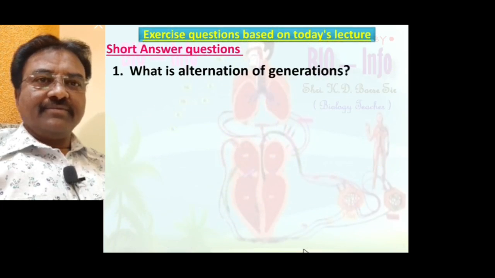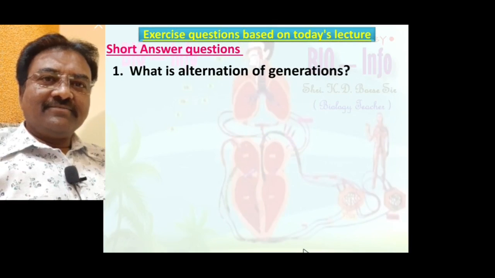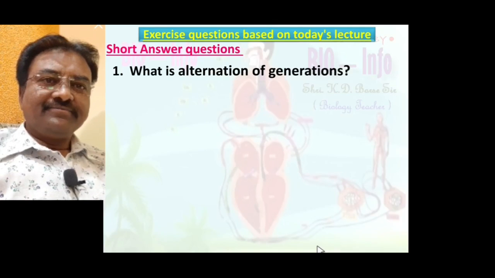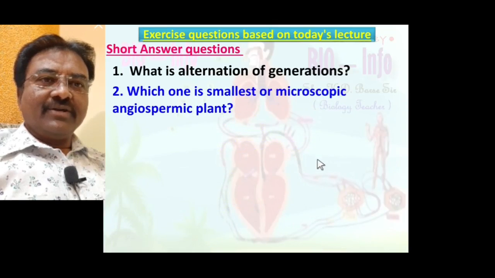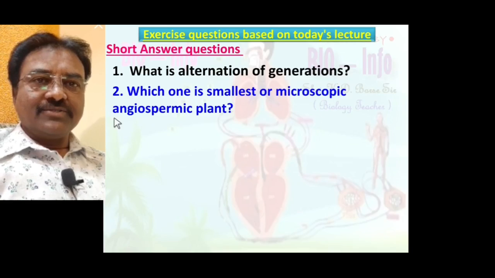Short answer question number 1: what is alternation of generations? Yes, the plant life cycle shows a sporophytic generation and a gametophytic generation. The sporophytic generation develops into the gametophyte, and the gametophytic generation develops into the sporophyte. This phenomenon is called alternation of generations. Which one is the smallest microscopic angiospermic plant? Yes, Wolffia is the smallest microscopic angiospermic plant.